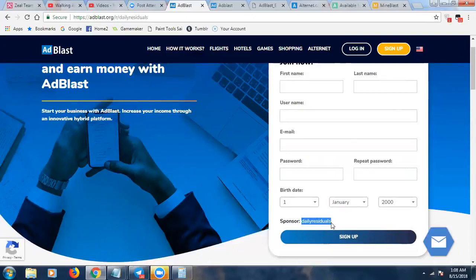That way you're linked to that person, because I know that they were having glitches with their website. I believe they fixed it already, but you always want to be careful with that. A couple of days ago, people were saying, hey, my affiliate link isn't working, I signed somebody up and they weren't attached to me in my back office. Again, support was able to fix it, but just make sure that the correct sponsor is here right above the blue button. That way you don't have to worry about it.